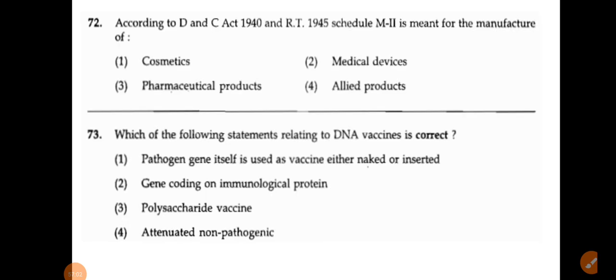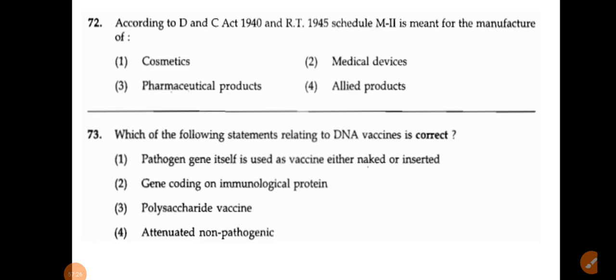Next, according to the D&C Act 1940, Schedule M2 is meant for the manufacture of cosmetics, medical devices, pharmaceutical products and allied products. What is the correct answer here? That is cosmetics, because Schedule M is related to good manufacturing practices, and it is divided into M1, M2 and M3.